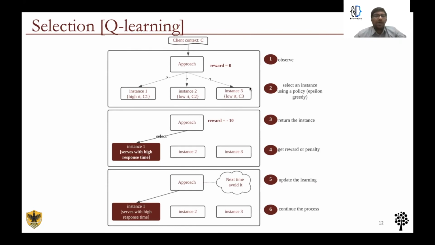Now, it uses a policy to select one of the instances here. Let us assume that it selects instance 1. We know that this was a wrong choice because it was going to incur a higher response time. This means that the selection process will receive a negative reward or penalty for the selection. It then updates this learning so that in the next step, it remembers the feedback and performs a better selection. This process continues, enabling the process to improve with every selection.